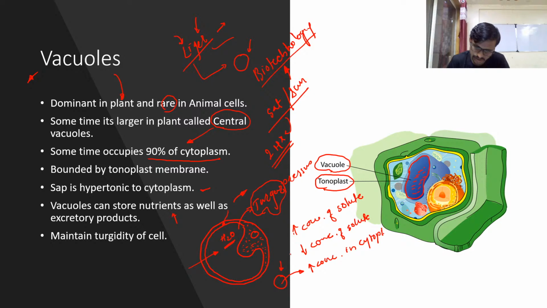Is there any need of very large vacuoles? Yes, depending upon the function and depending upon the season. In a rainy season, what happens? There is more water available to a plant. At that time more water is placed inside the vacuoles. At that time what happens? For example, this is a blade of grass.